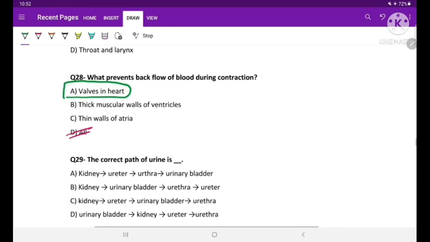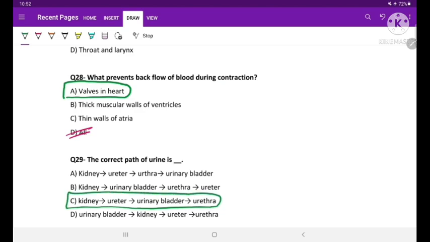Question number 29. The correct path of urine is. Options are kidney, ureter, urethra, urinary bladder. This cannot be the option. Then kidney, urinary bladder, urethra and ureter. Again, this option is also incorrect. The correct option is option C, that is kidney, ureter, urinary bladder, and finally it is excreted out through the urethra.